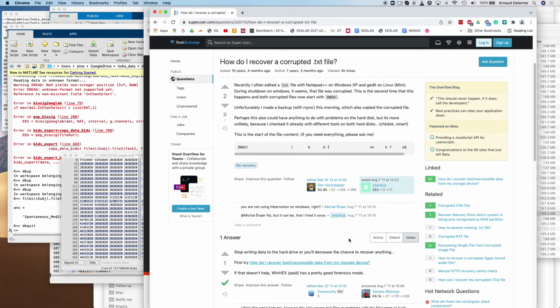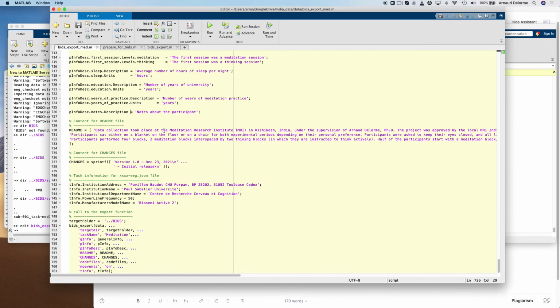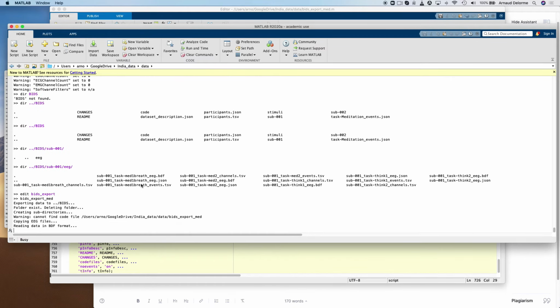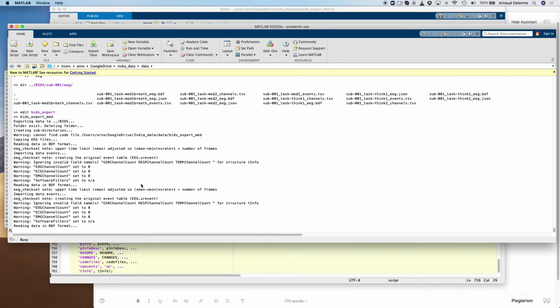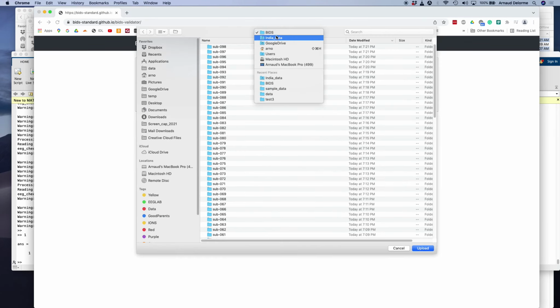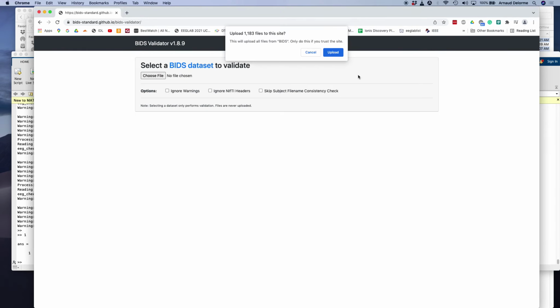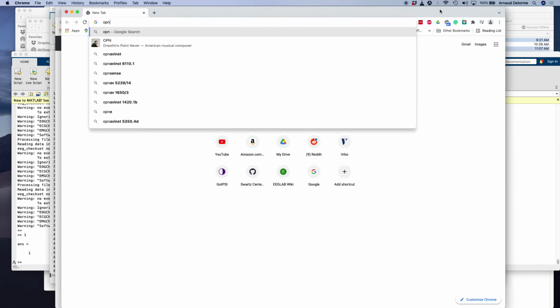The good thing about the backup disk though is that I was able to find the transcendental meditators. Remember, I had to exclude these, so I added the transcendental meditators back into the export script. So after I removed the bad subject, HT22, and added the 4 transcendental meditators, I reran the whole script, waited half an hour, and this time it worked. So I'm going to run the BIDS validator again, and now it passes all validation. So about 54 gigabytes of data, 1,000 files, 98 subjects.